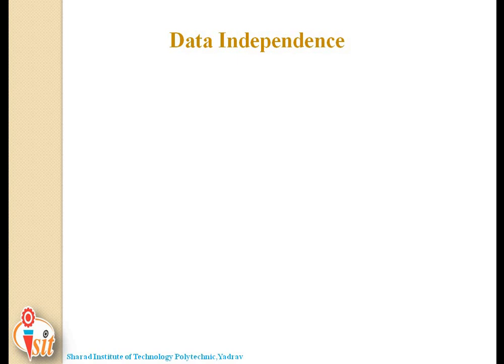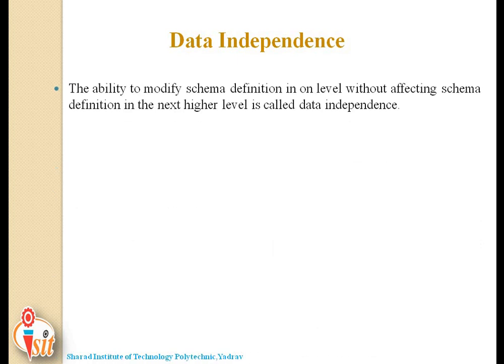Now we will see the definition of data independence. It is the ability to modify the schema definition in one level without affecting the schema definition in the next higher level. In short, it is defined as a property of a database management system that helps you to change the database schema at one level of the database system without requiring a change to the schema at the next higher level.